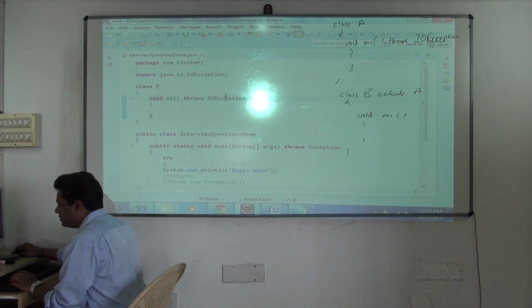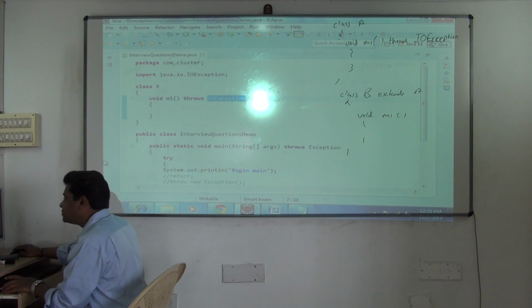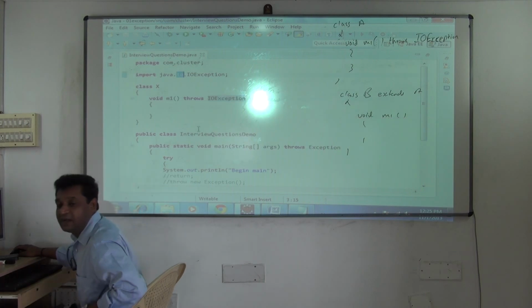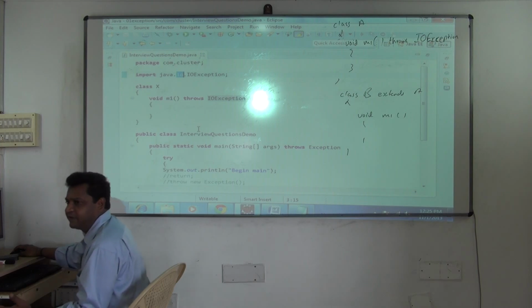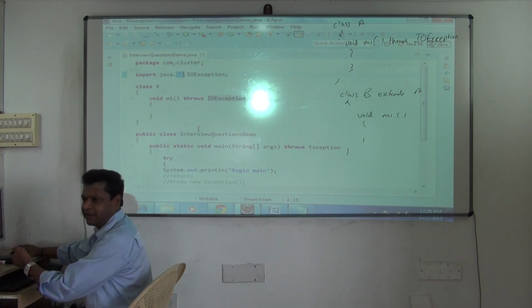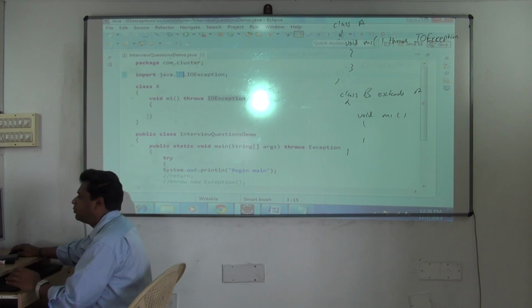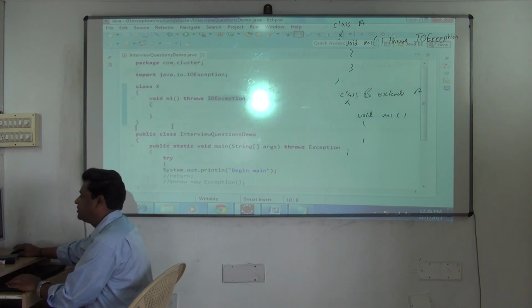See, IOException, what is it? It's a class. And that class is present where? In the io package. So any class which is in another package, apart from what? Lang, should be explicitly imported. Understood? Anyway, that you forget. We'll be seeing the io package later, then you'll understand. Any class in a different package has to be imported explicitly, apart from lang. Leave that point. But class X is throwing what now? IOException. Now let's see overriding.